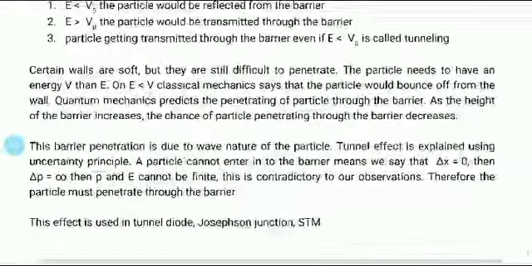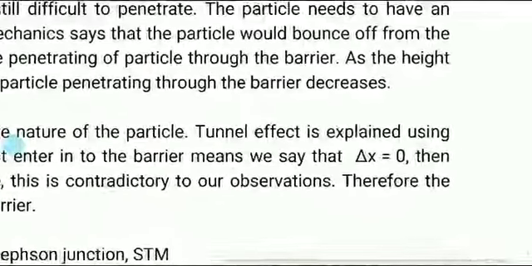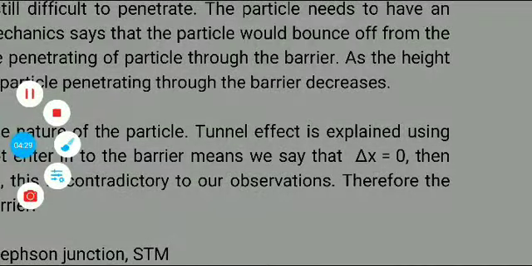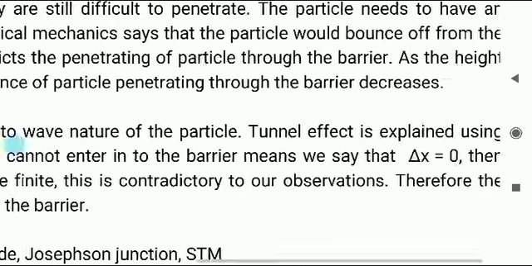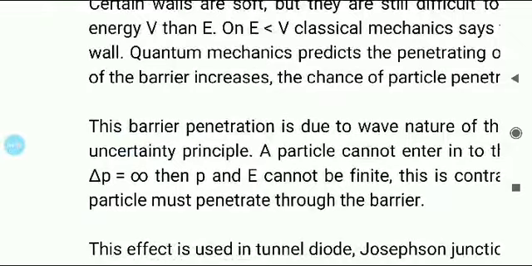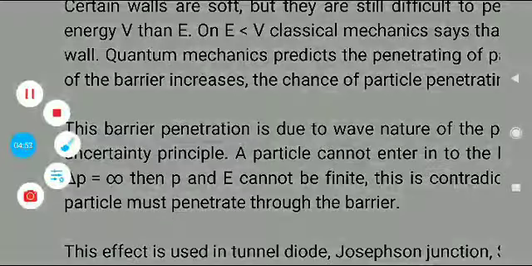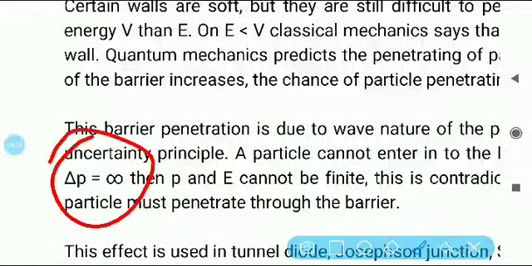There is another way of reasoning. That way of reasoning says, at the time when this electron reaches the barrier, hits the barrier, delta x is 0, that is a definite position of x. That means with the uncertainty principle, delta p is infinity.